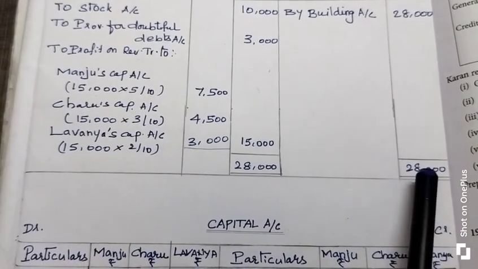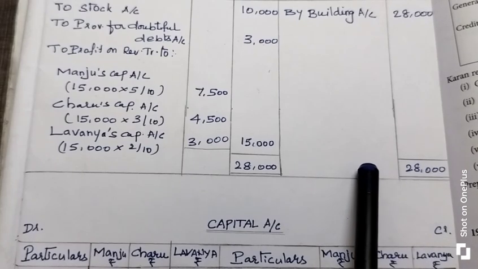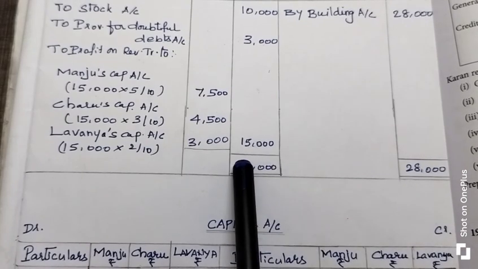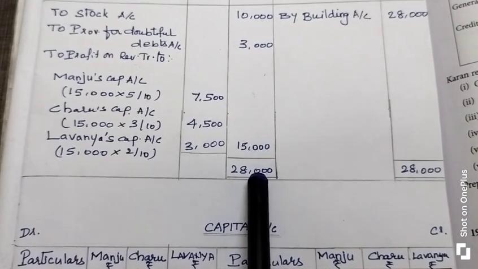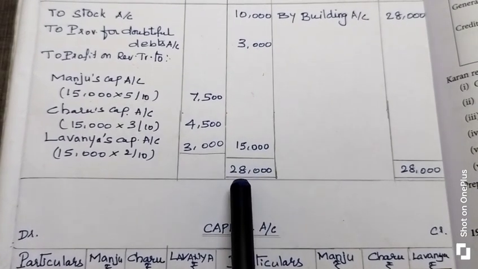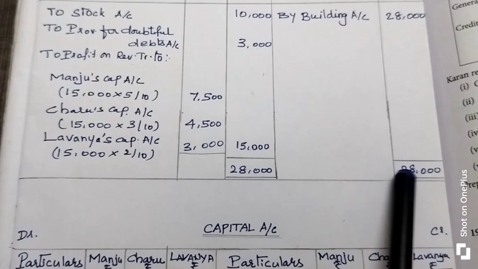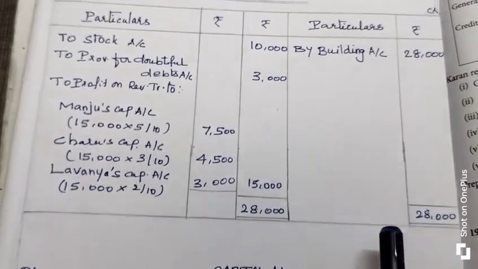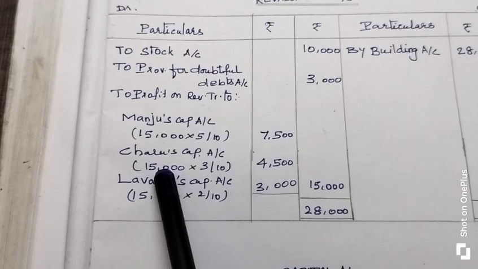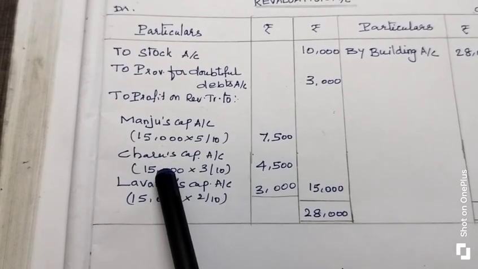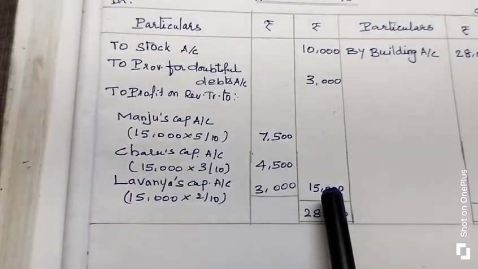Got it? The same total amount, on the same horizontal line, you have to enter on the debit side of the amount column. Entered. So we found the total. After we enter the total, we have to draw the double line. Listen, if you get the total on the credit side, you will get the profit on the debit side. So based on that, you get the profit on the debit side.